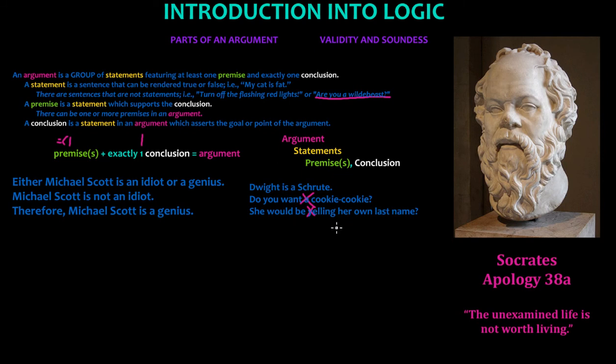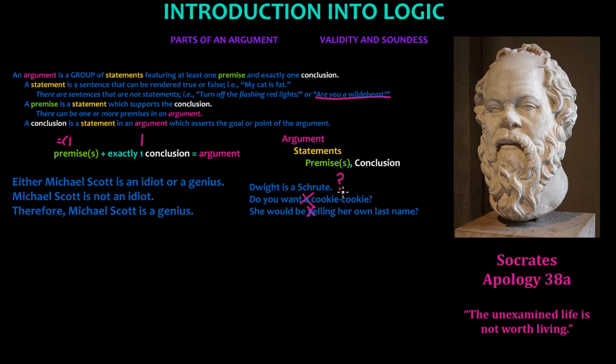So all we're left with here in this particular string of 3 sentences is one statement, and we don't know if it would be a premise or a conclusion, because, well, let me say it a different way, a conclusion requires a premise. It's possible this could be a premise, it's possible it could also be a conclusion if there were supporting premises, but in this case we don't know.